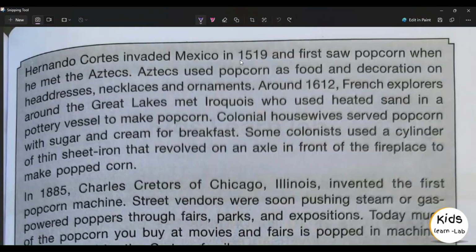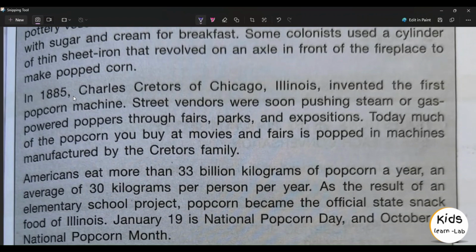Hernando Cortes invaded Mexico in 1519 and first saw popcorn when he met the Aztecs. Aztecs used popcorn as food and decoration on headdresses, necklaces, and ornaments. Around 1612, French explorers around the Great Lakes met Iroquois, who used heated sand in a pottery vessel to make popcorn. Colonial housewives served popcorn with sugar and cream for breakfast. Some colonists used a cylinder of thin sheet iron that revolved on an axle in front of the fireplace to make popped corn.